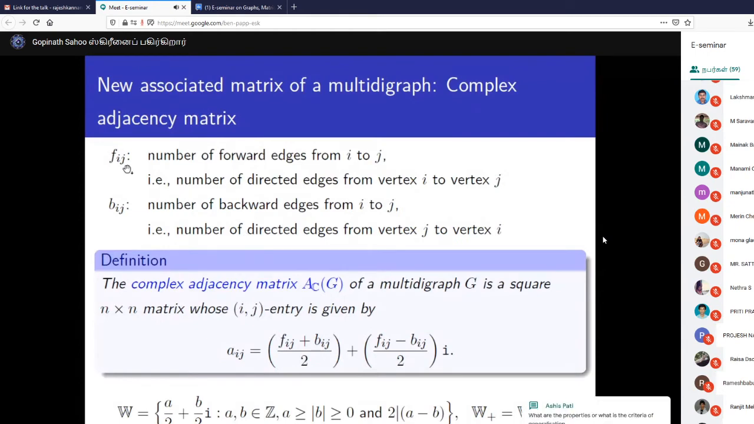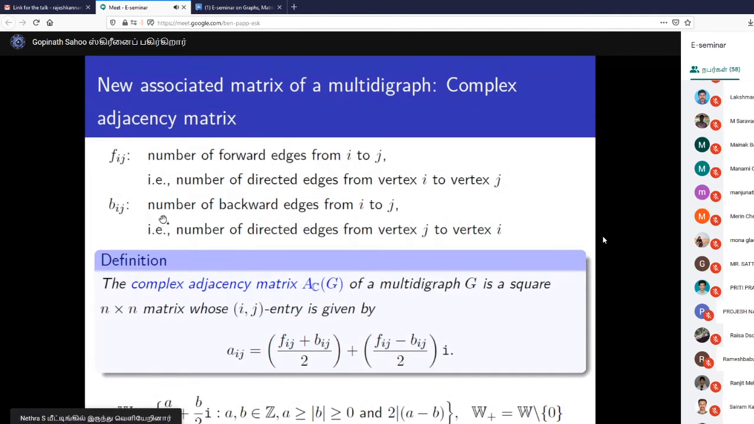So let me explain. Suppose Fij is the number of directed edges from vertex i to j, that means the forward edges. This F stands for forward edges, and Bij is the backward edges, that means the number of directed edges from j to i, right? The ijth component of the matrix is defined as (Fij plus Bij) divided by 2, plus (Fij minus Bij) divided by 2 times i. Here i is the complex unit. So it has a real part and an imaginary part.